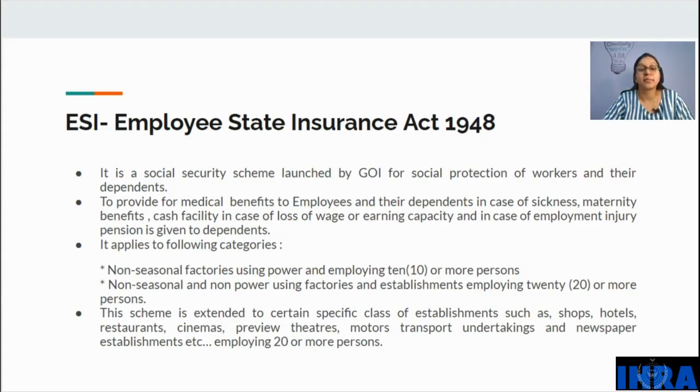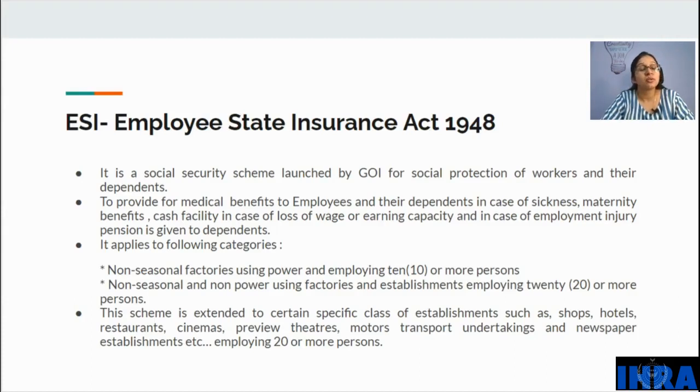So for example, if in some period you have lost your job and you don't have any form of income coming in, then they will give you cash facility for that period. And in case of employment injury, pension is given to the dependents. Suppose while working, if you get injured or some accident happens, then the pension will go to the dependents. So all this is covered in this ESI Act.